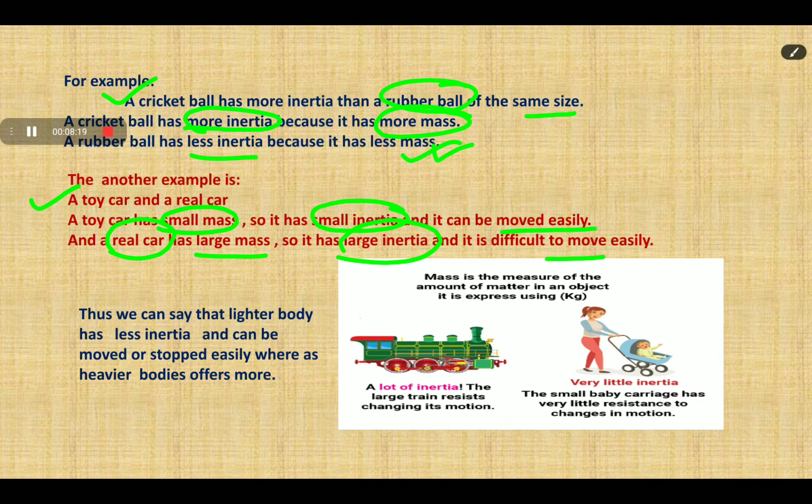As you can see in the image, it is also written that mass is the measure of the amount of matter in the object and it is expressed in kilograms. You already know this.